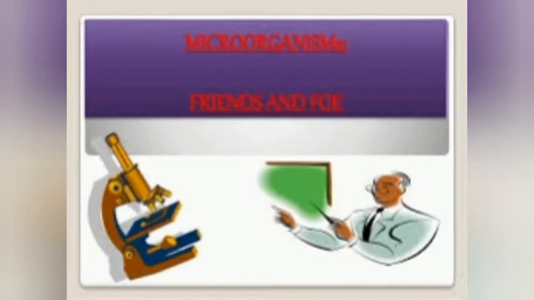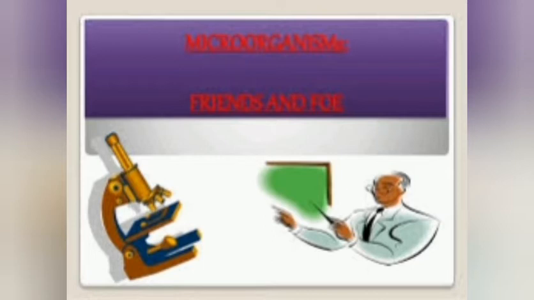Hello everyone. Today I will discuss chapter 2, Microorganisms: Friend and Foe. You have seen several kinds of plants and animals, okay? However, there are other living organisms around us which we normally cannot see. These are called microorganisms or microbes.